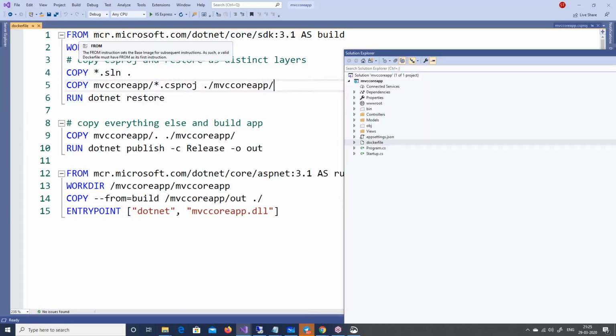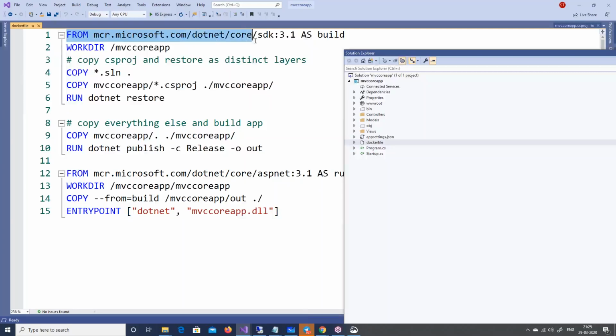Look at the first syntax of this Docker file. If you look at this whole thing, it is divided into 3 steps, okay? Again, I'm saying you shouldn't be writing the Docker file by your own hand. Google it, understand the syntaxes, change it as per your application directory, and then see whether it works or not, right? But I will make you understand this Docker file of MVC Core.